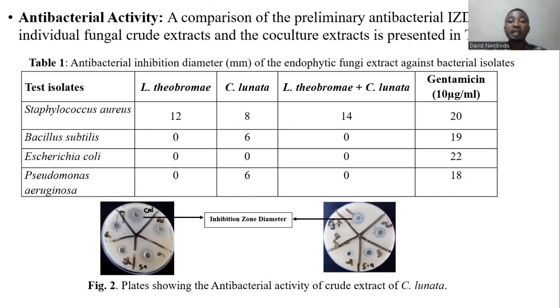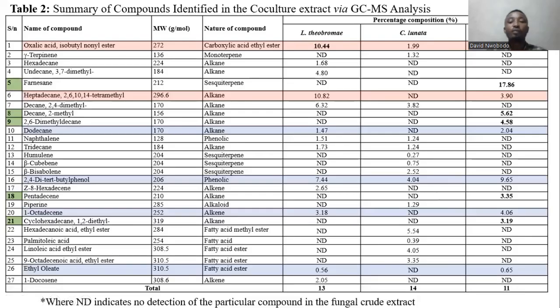This might imply that the agents that inhibit Staphylococcus aureus were enhanced, while agents that inhibit Bacillus and Pseudomonas were antagonized in the co-culture experiment. Gentamicin served as a positive control in this study.